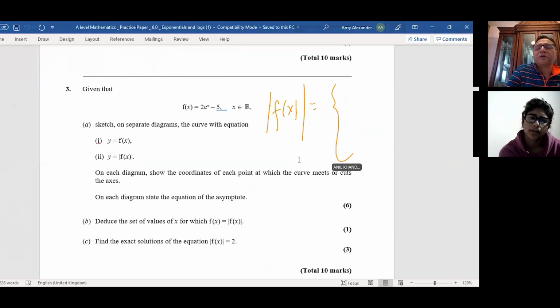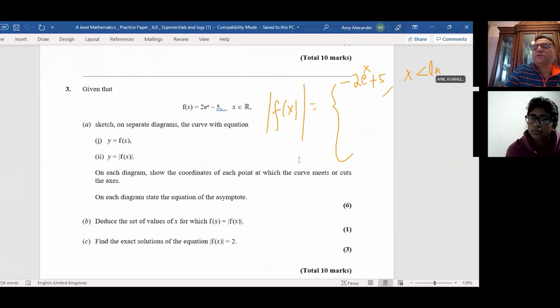They write this as minus of 2 e to the power of x. I will write now this as plus 5, means both are negative, right? Where x is less than ln 5 over 2, right? And it is 2 e to the power of x minus 5 when x is greater than or equal to ln 5 over 2. So we'll write this equation.